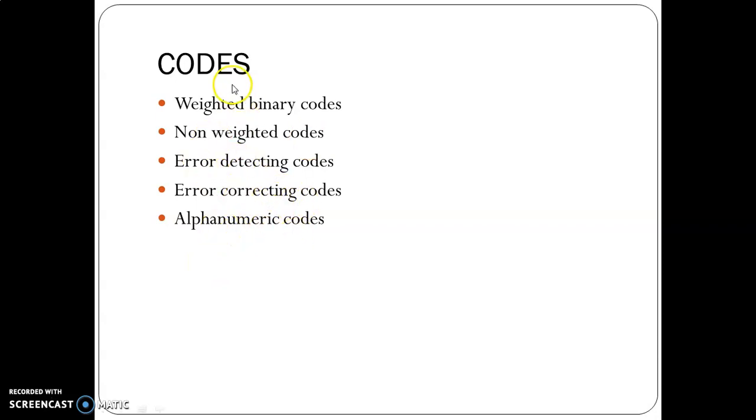alphanumeric codes. In weighted codes, each digit position of a number represents a specific weight. Non-weighted codes are not assigned with any weight to each digit position. During the process of binary data transmission, errors may occur. In order to detect and correct such errors, 2 codes, namely error detecting and error correcting codes, are utilized. Alphanumeric codes: the codes which consist of both numbers and alphabetic characters are called alphanumeric codes.